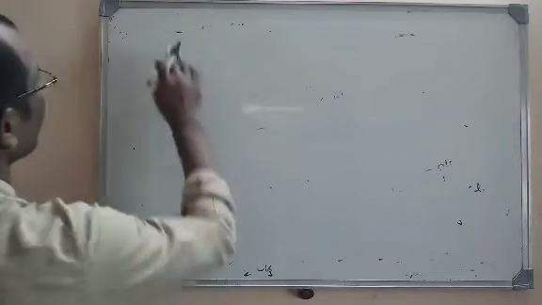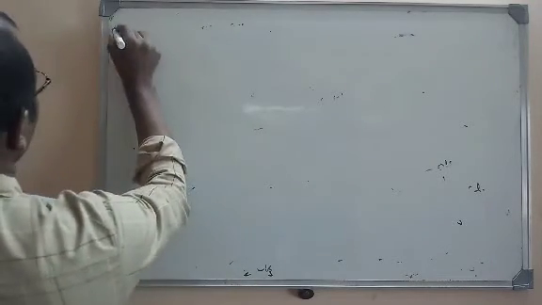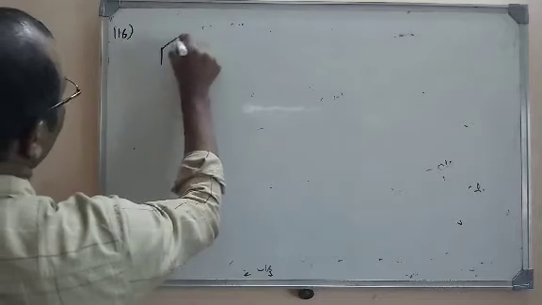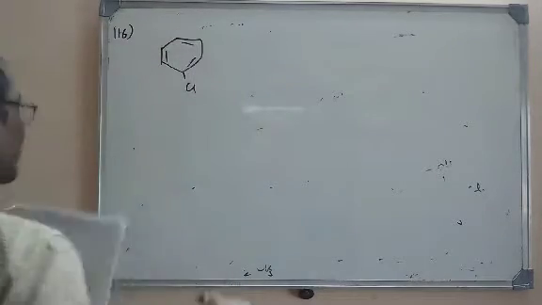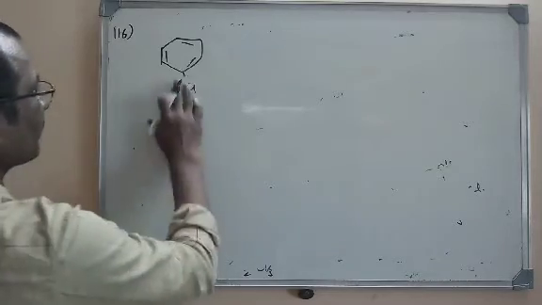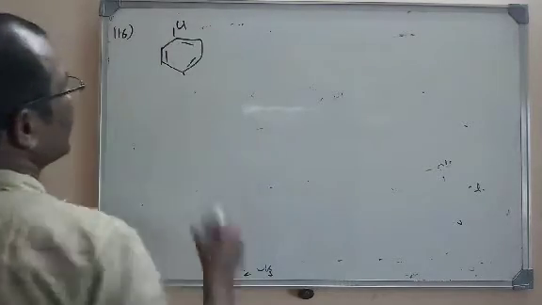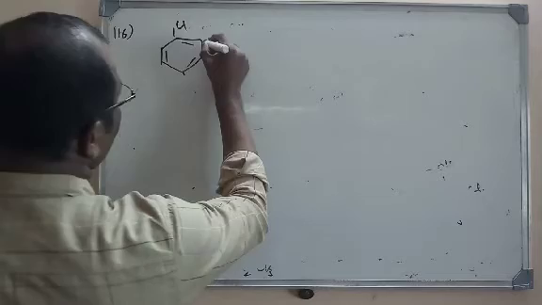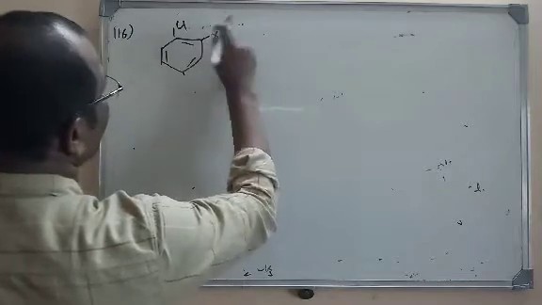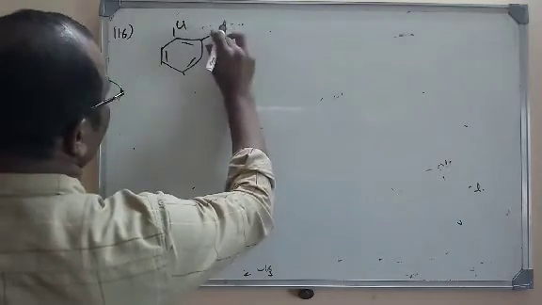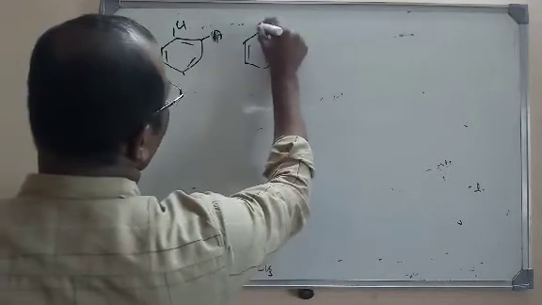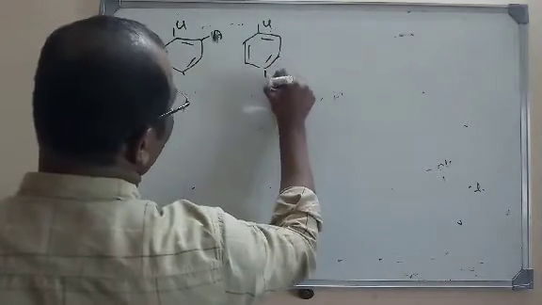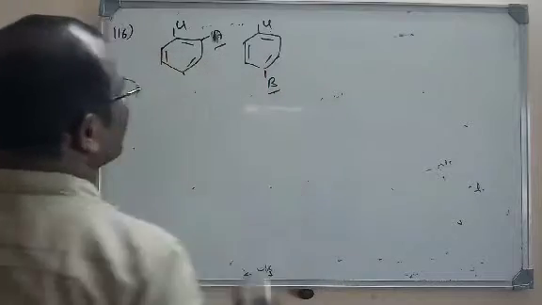The given molecule is a chlorobenzene. Say there is some substituent at the ortho and para positions. For example, this is the chlorobenzene, and at the ortho position there is some substituent A, and there is some more molecule that is also chlorobenzene, and at the para position B is there.